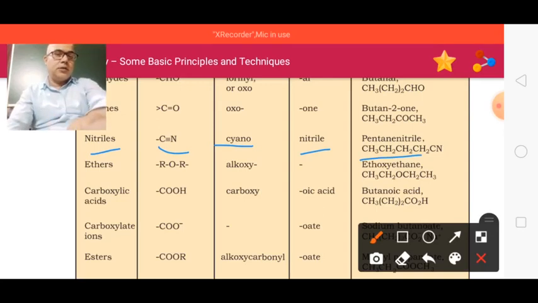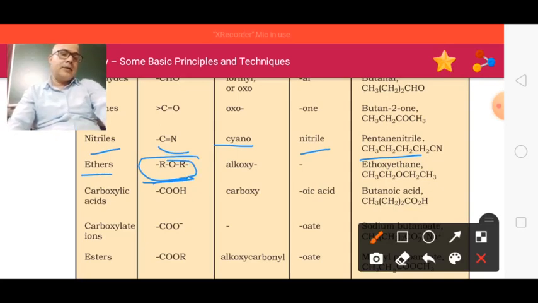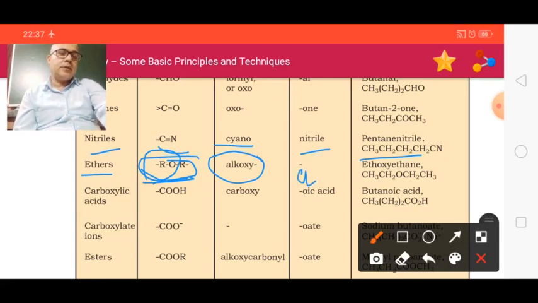Now next is the ether, ROR. This is the structure, and the prefix is alkoxy. If we take oxygen with one R group, then it will be alkoxy, and the other will be alkane. So the suffix will be alkane.